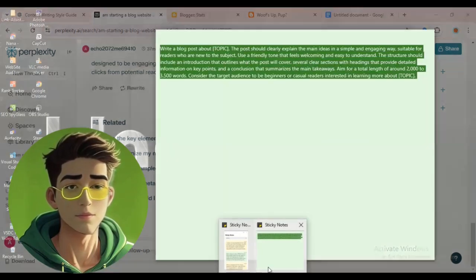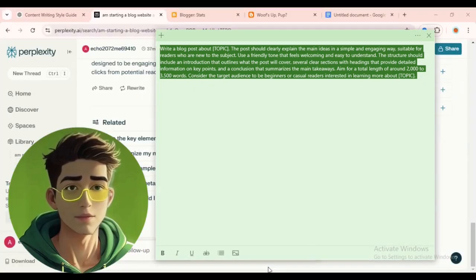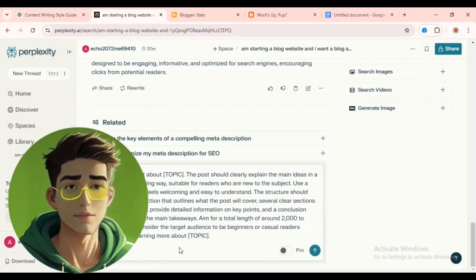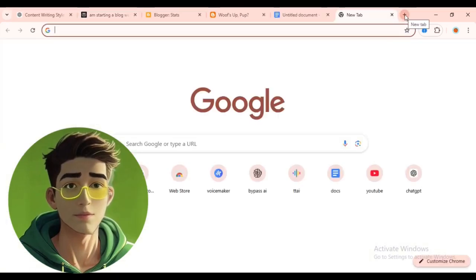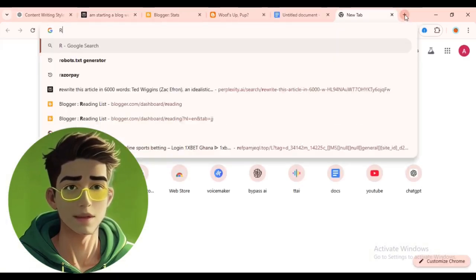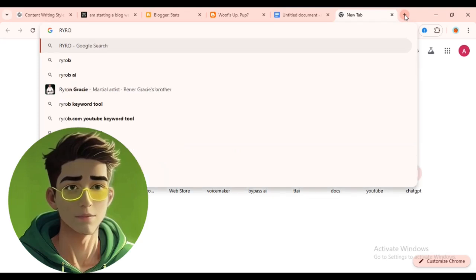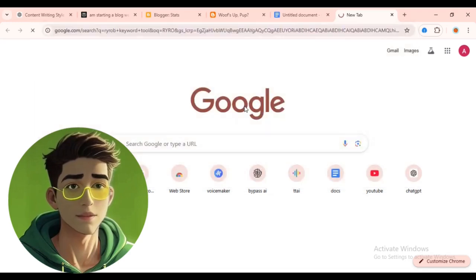So I have a prompt there. I'm going to leave it in the description. Once I copy this prompt, then head back to my AI. Then I'm going to paste it in here. Once I paste this prompt here, I'm going to leave this prompt in the description, so don't worry. Next thing I'm going to do is head back to this website called the keyword generator tool.